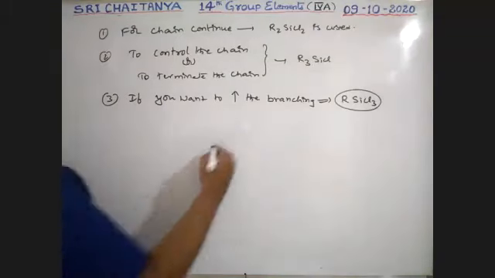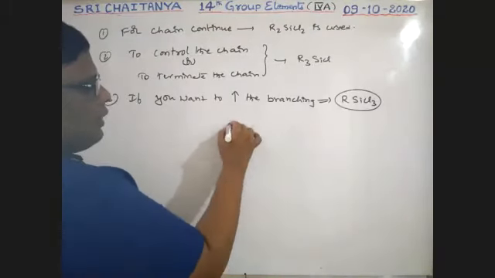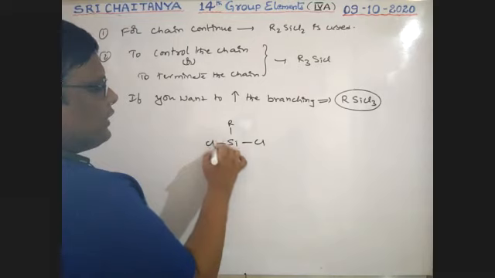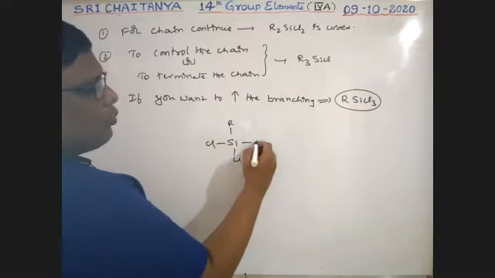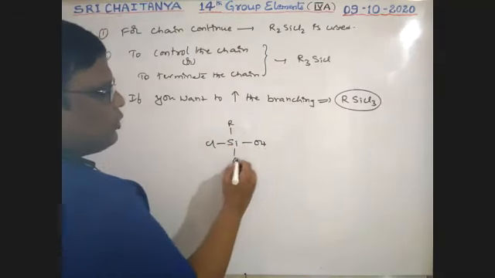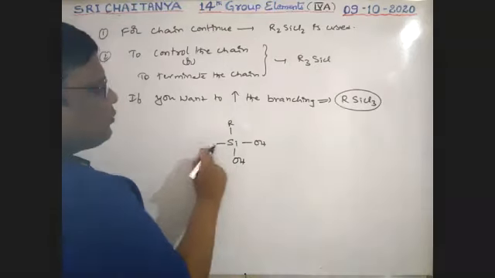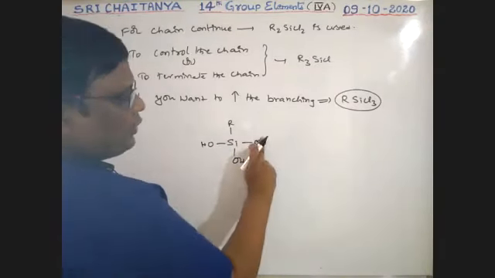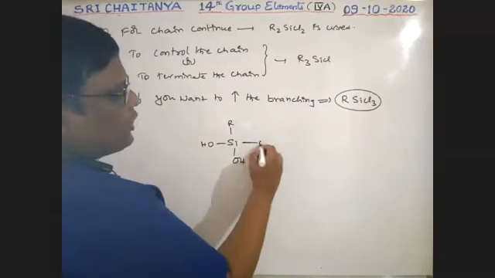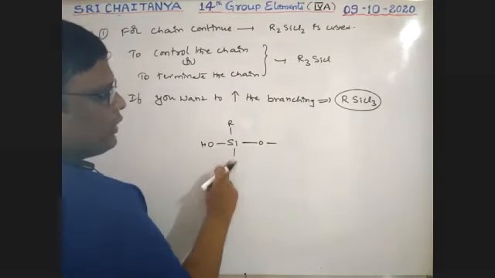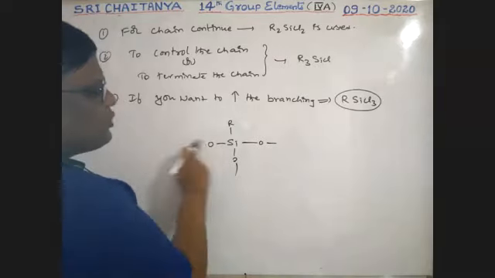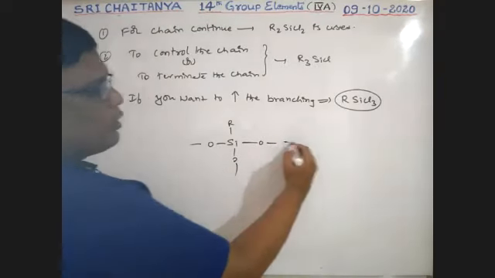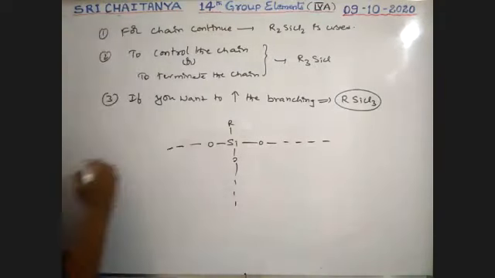RSiCl3. See boys, it is SiRClClCl. That means OH, OH, OH are formed. That means it goes on continuing with loss of water, like this, and chains are continued, boys.